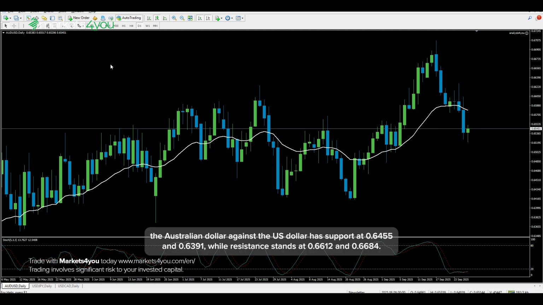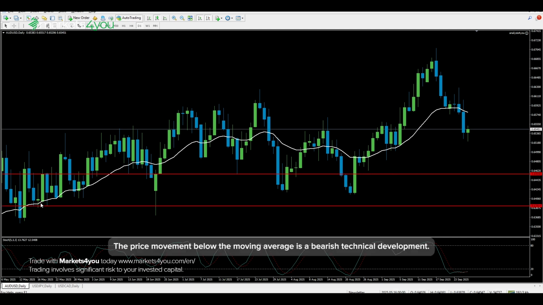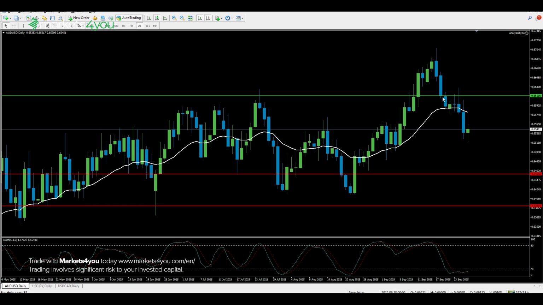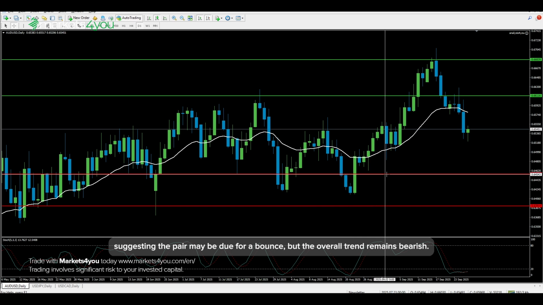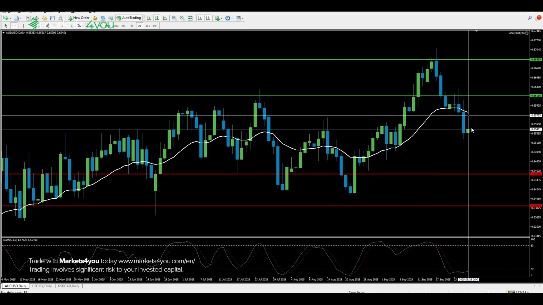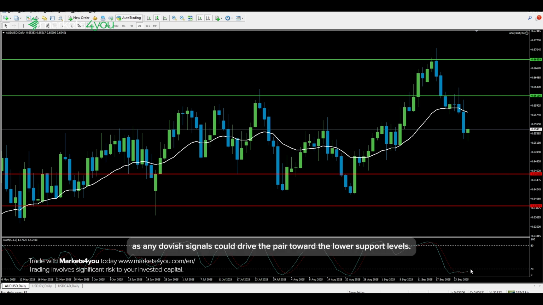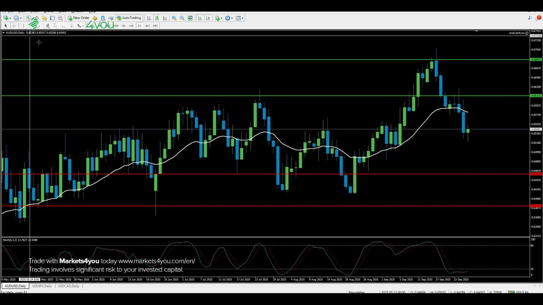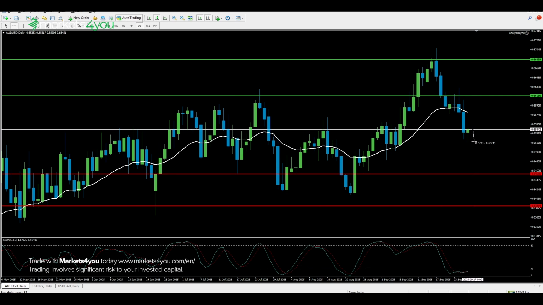Looking at key levels, the Australian dollar against the US dollar has support at 0.6455 and 0.6391, while resistance stands at 0.6612 and 0.6684. The price movement below the moving average is a bearish technical development. The stochastic oscillator is moving inside the oversold area, suggesting the pair may be due for a bounce, but the overall trend remains bearish. Tuesday's RBA decision will be particularly important to watch, as any dovish signals could drive the pair toward the lower support levels. The 0.6455 support level will be crucial during the central bank decision.